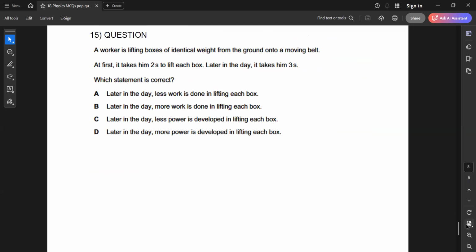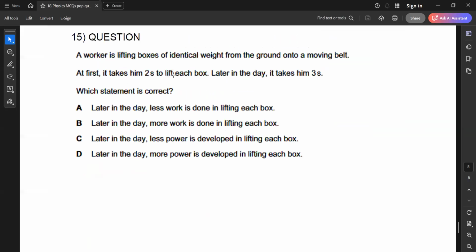Question 15. A worker is lifting boxes of identical weight from the ground onto a moving belt. At first, it takes 2 seconds. Later in the day, it takes 3 seconds. Which statement is correct? Remember one thing: work depends on what? Work depends on force and distance.